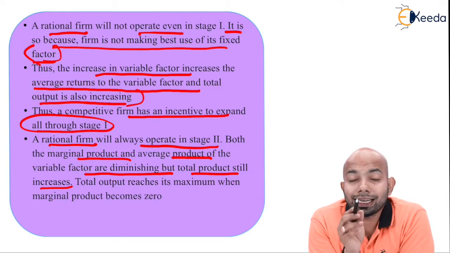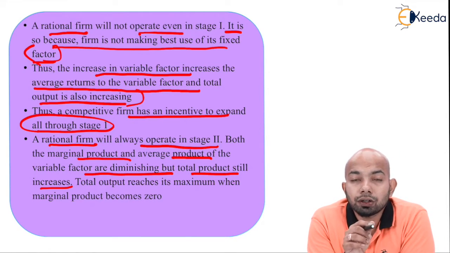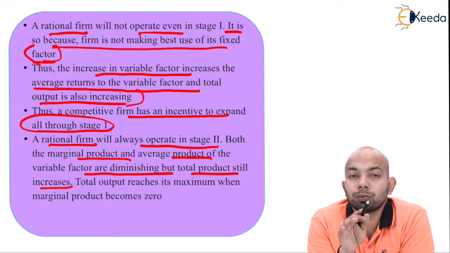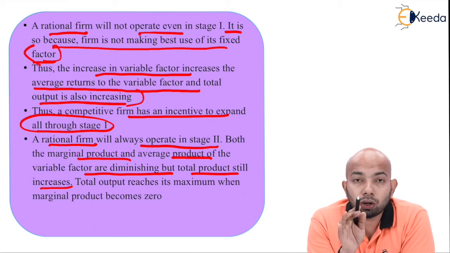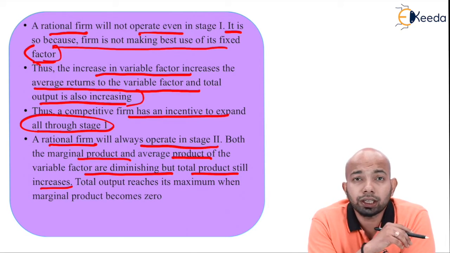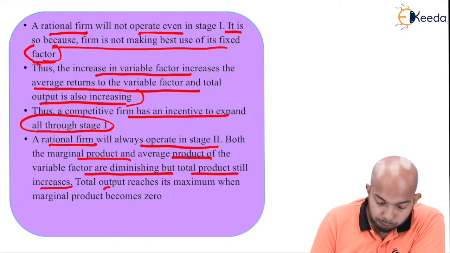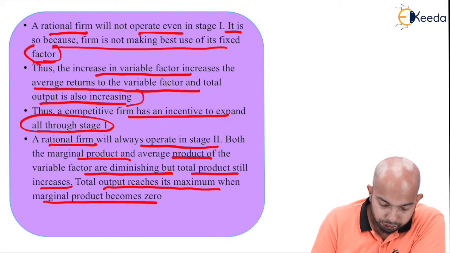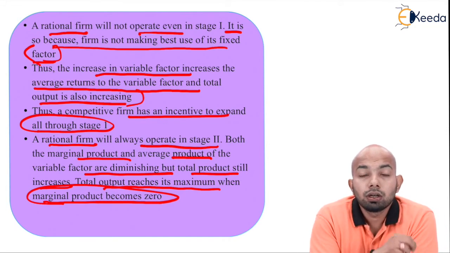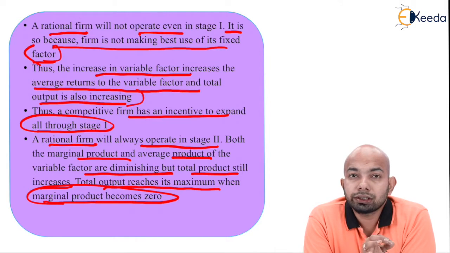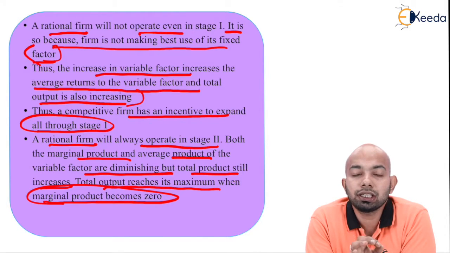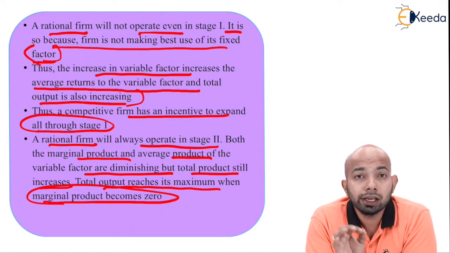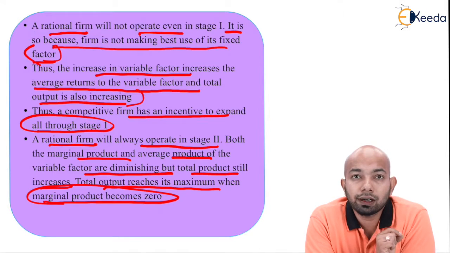Why? Because in total product, we have understood that the increasing rate starts from stage 1, and then in stage 2 it increases but at a declining rate, or rather at a slower rate. The word is slower rate basically. The total output reaches its maximum when the marginal productivity becomes zero. So the moment marginal productivity comes to a halt, or gets to zero, you need to understand that the total productivity has achieved its peak, the highest point you can ever touch.